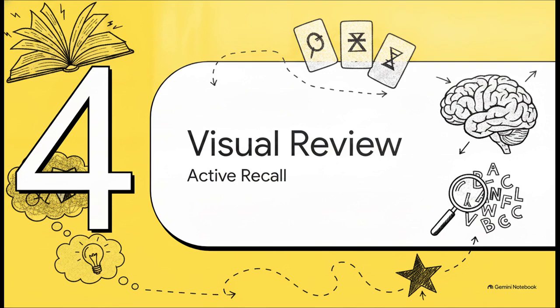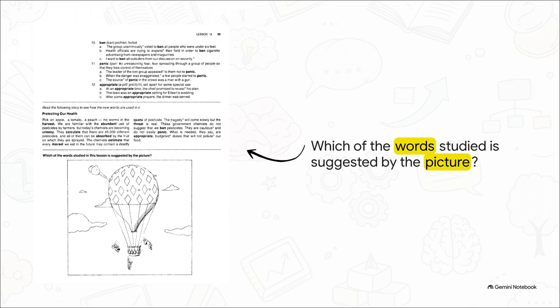Section 4. Visual review and active recall. Okay, you've seen the words defined, you've heard them in a story. Now it is time to put your active recall to the test. Look closely at this illustration on screen. We have a highly chaotic hot air balloon scene. People are completely losing control and literally bailing out midair. Which of our target words for unreasoning spreading fear does this illustrate? Yep, you guessed it, it's panic.